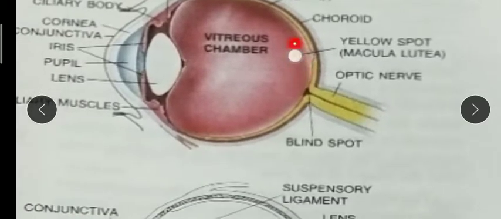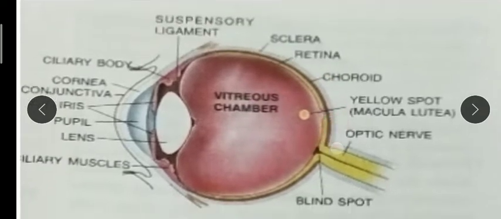Okay, this is where exactly cone cells are maximum and rod cells are less. Here the blind spot is there, you can see the black one, and here the optic nerve. Through this optic nerve only, whenever we see anything, okay, table, chair, book, anything, the signal is stimulated by this nerve cell, and the nerve cells send the signals through the nerve to the brain. The brain reads it, interprets it, and then again sends a signal back through this optic nerve to the retina, and only on the retina the image is formed. So which part of the retina? This yellow spot part.